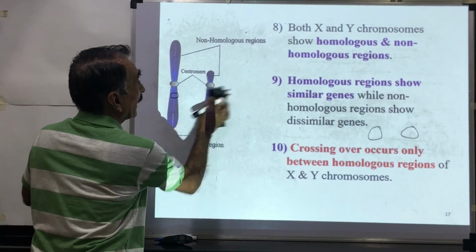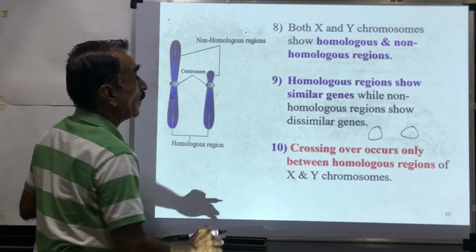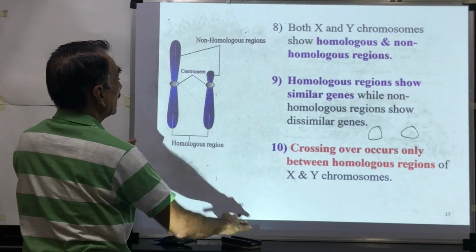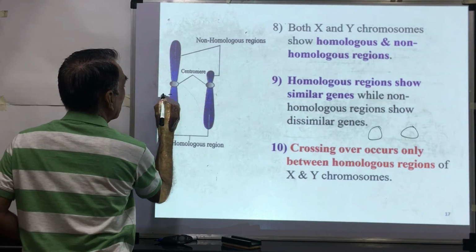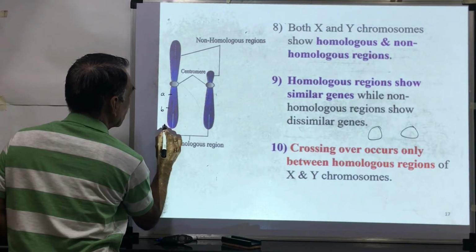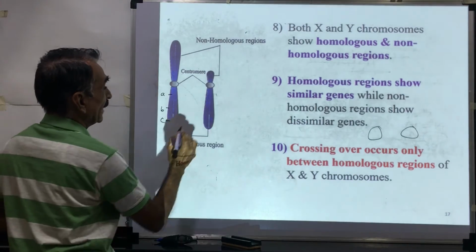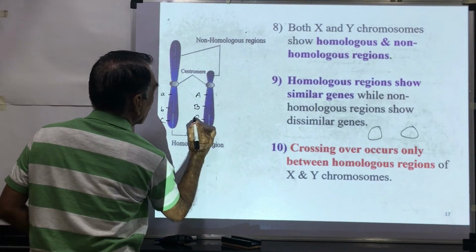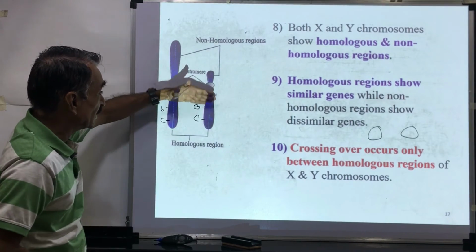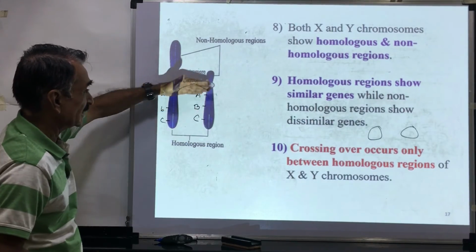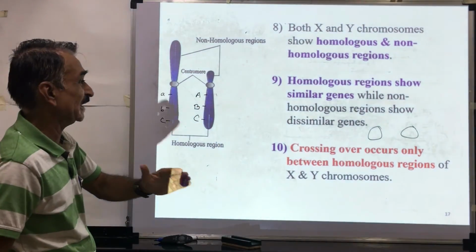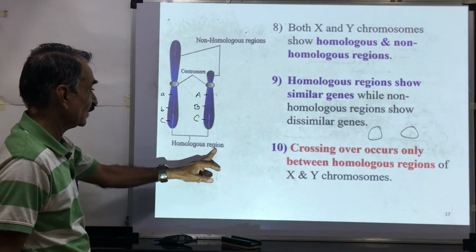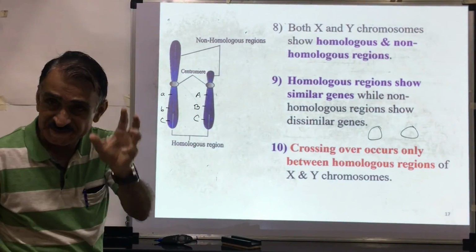Both X and Y chromosomes show homologous and non-homologous regions. We shall see the meaning of this. Similar parts of the chromosome. Suppose here there is A gene, here B gene, here C gene. At this place, suppose there is A gene, B gene, and C gene. It means the genes are similar. In these two parts, genes are similar, and that's why these regions are called homologous regions, because they have similar genes.